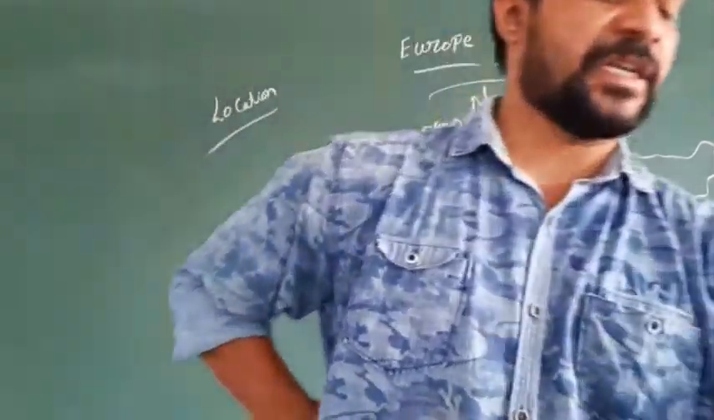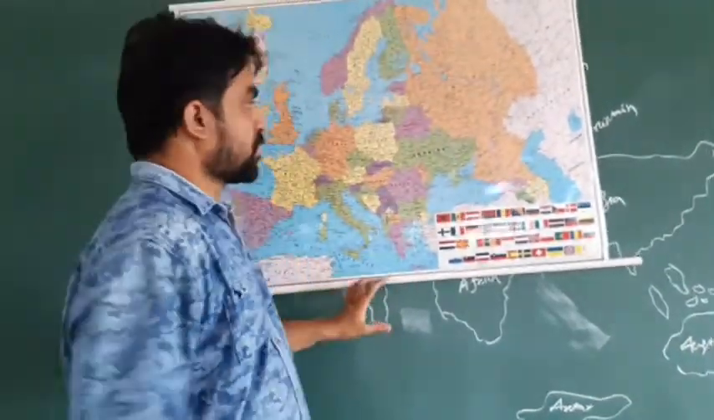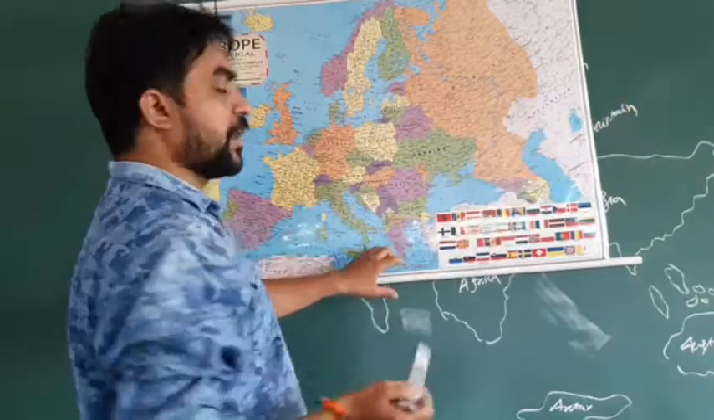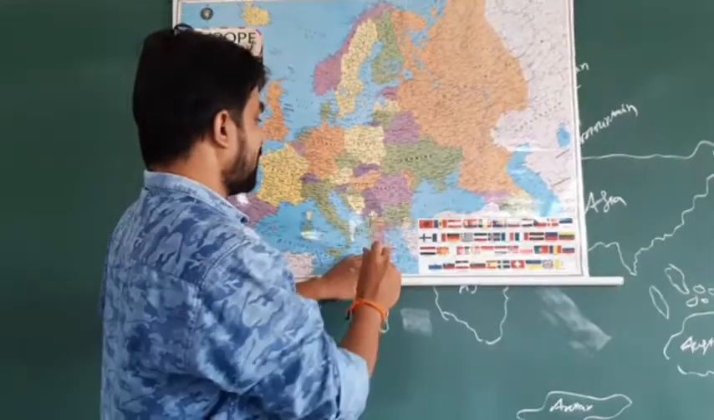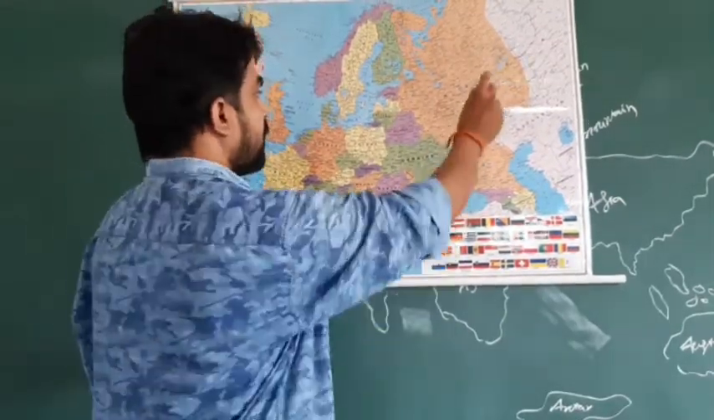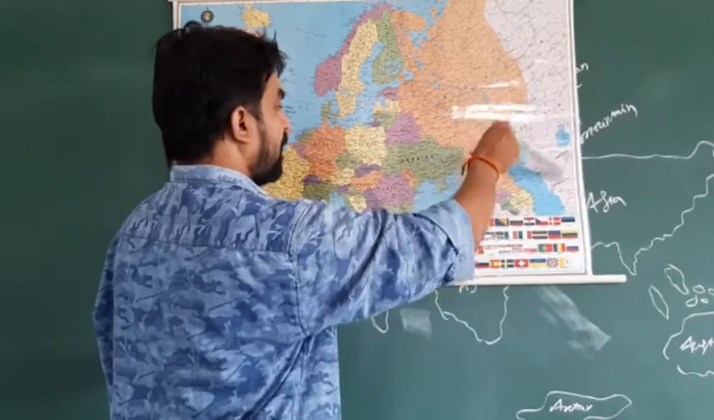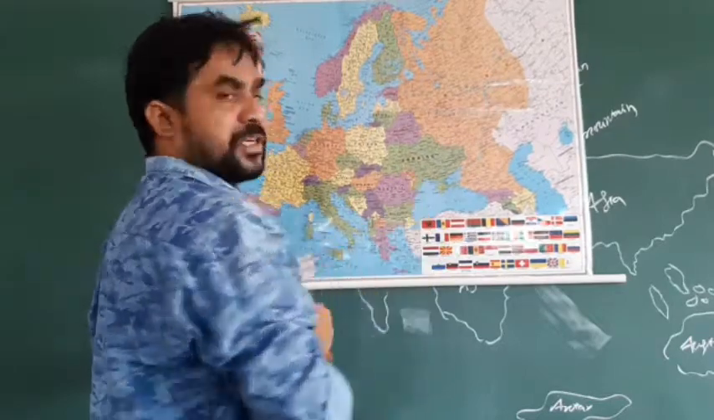First of all, we'll see how the Europe map looks. Just observe, this is the Europe map, the political map of Europe, with this portion I am showing here. This is the boundary of Asia, which separates Asia and Europe.